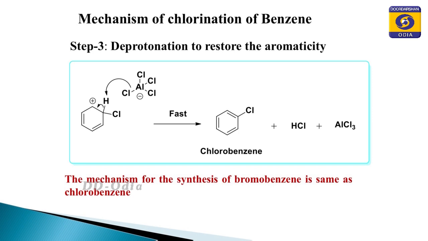Now, from the resonating structures you see that the reaction is a slow reaction, and in this structure the carbon atom has lost its aromaticity. Why? Because it is tetravalent, and since it loses its aromaticity, the immediate step is that it undergoes deprotonation to restore the aromaticity.